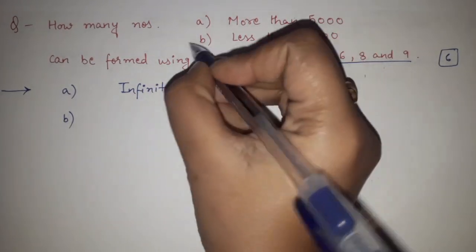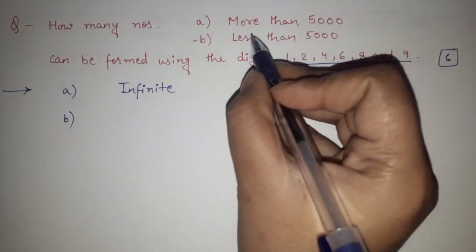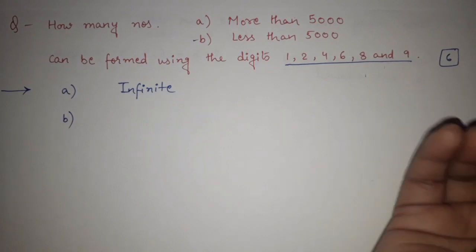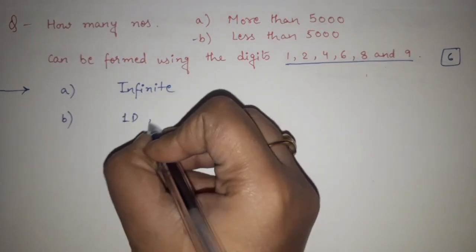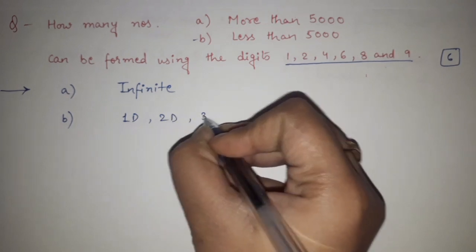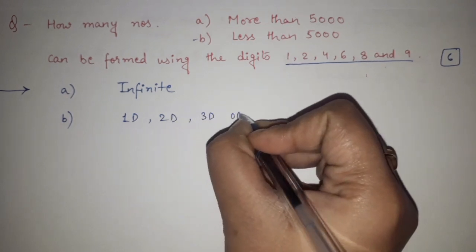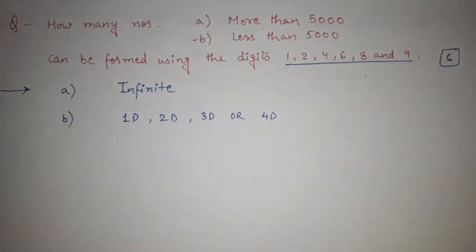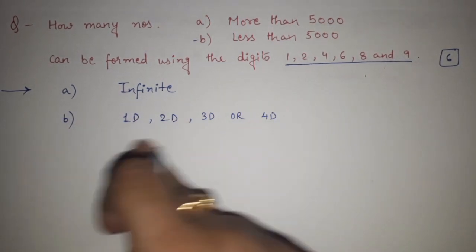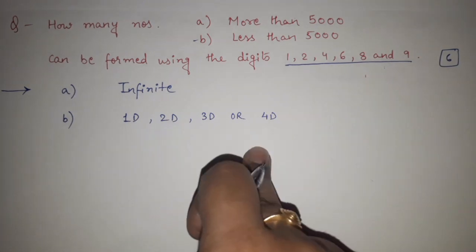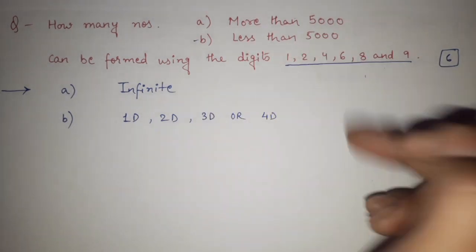But in B, we want numbers less than 5000. So the possibilities are 1 digit, 2 digit, 3 digit or 4 digit. Only these 4 are possible when we are talking about numbers less than 5000.